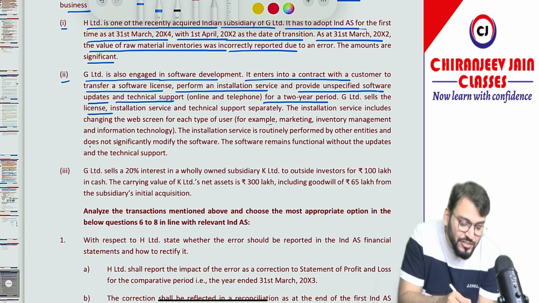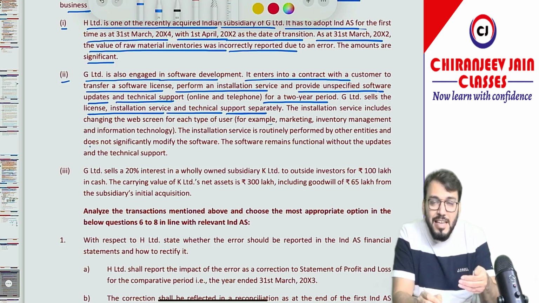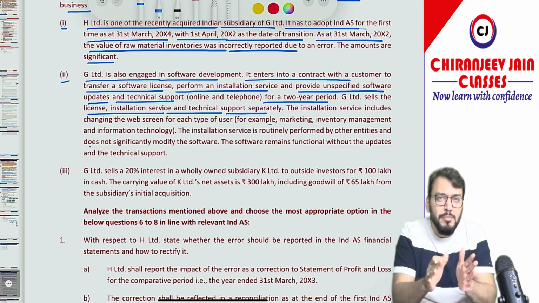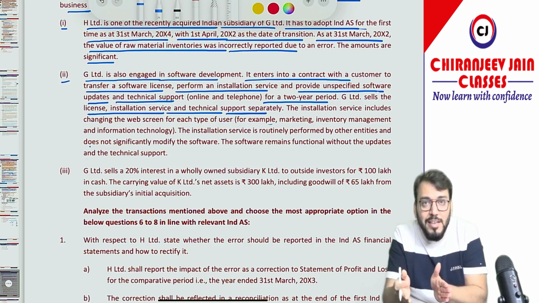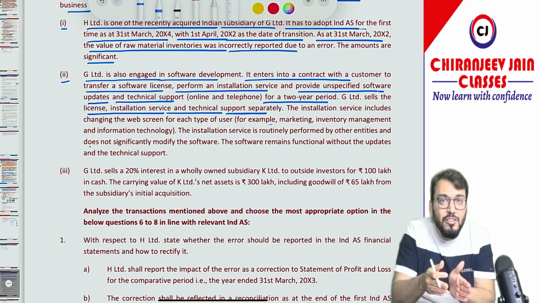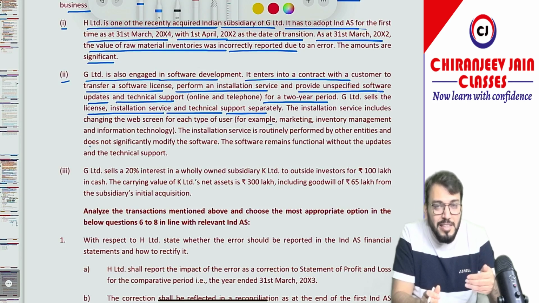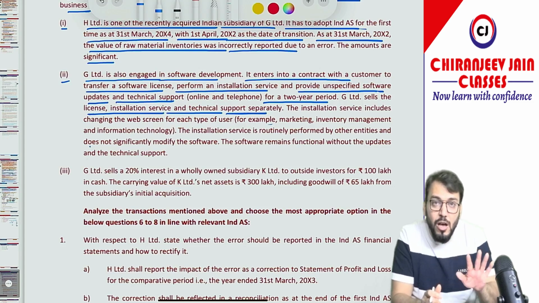G Limited sells the license, installation service and technical support separately. Means it is separately available, means I can say they are capable of being distinct. To understand whether the goods and services provided are a single performance obligation or distinct performance obligations, there are 2 points. They will be separate performance obligations if they are capable of being distinct, and they must be distinct within the context of the contract.